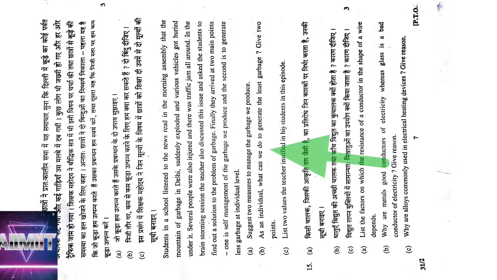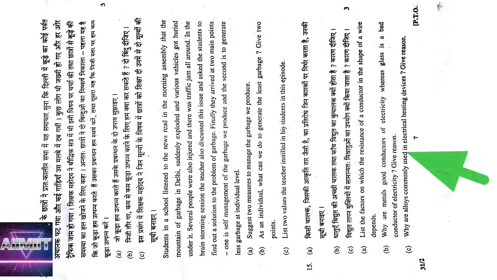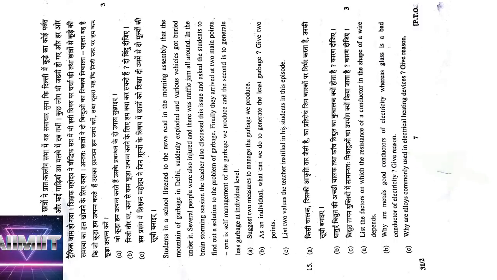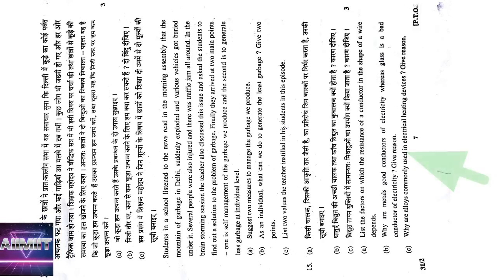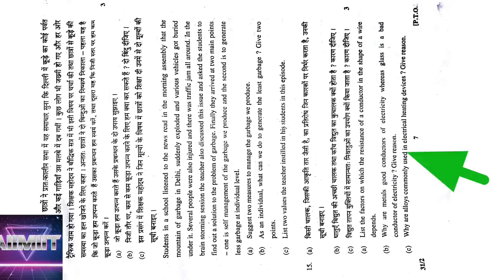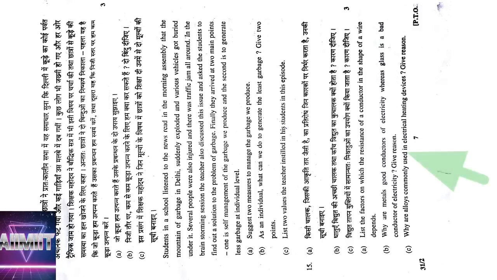15th question, list the factors on which the resistance of a conductor depends. We know resistance depends directly on the length of the conductor, inversely on the area of the conductor. Why are metals good conductors of electricity whereas glass is not? Because metals have free electrons and also least resistance. Why are alloys commonly used? Alloys are used because they have high resistance, high melting point, and they do not get oxidized even at high temperatures. This is the 15th question answers.